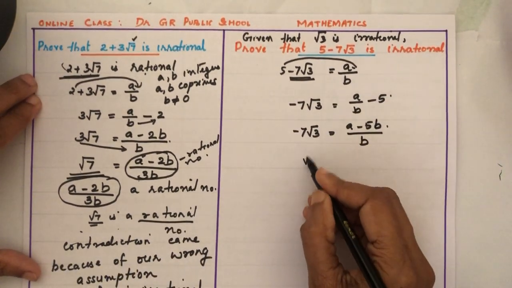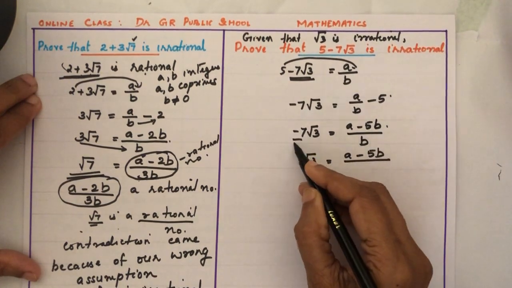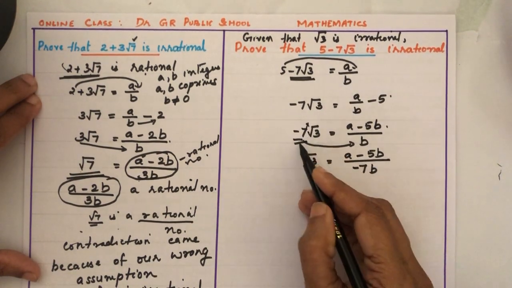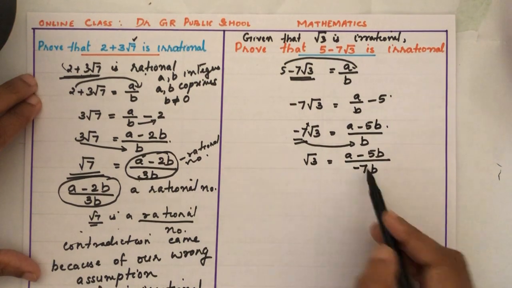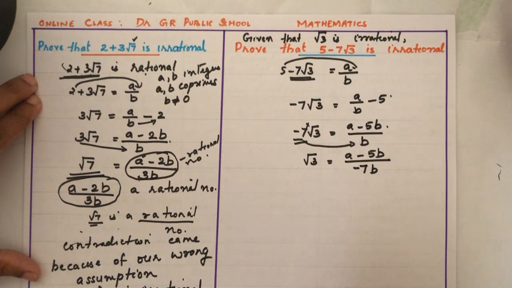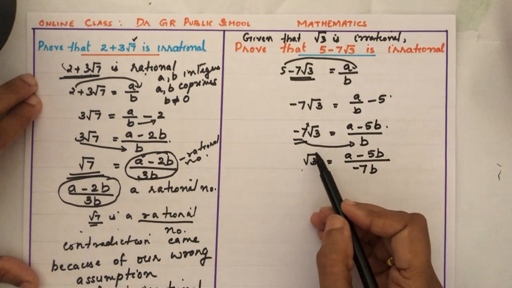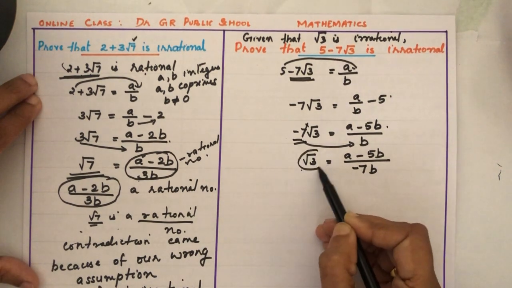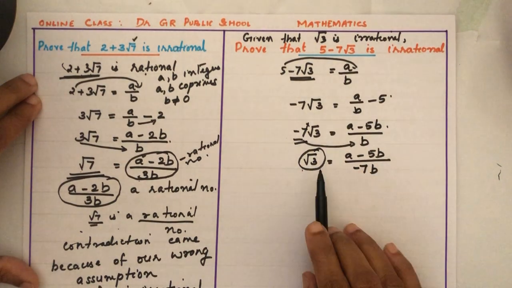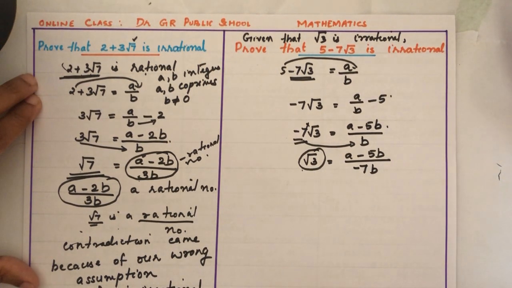So root 3 equal to a minus 5b by, this minus 7 will come here, minus 7b. Here multiplication, that will come as only division, no change in the sign. So you can stop here by doing simplification. Anyway, after this simplification, you should have our irrational number in the LHS and remaining numbers should be in the RHS. Always you have to stop the simplification like this. LHS should have only that irrational number.